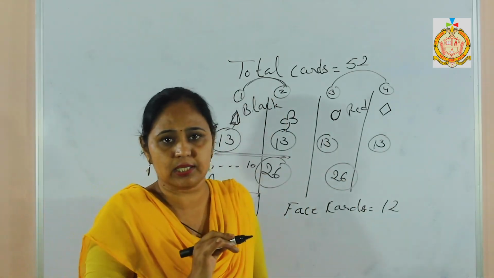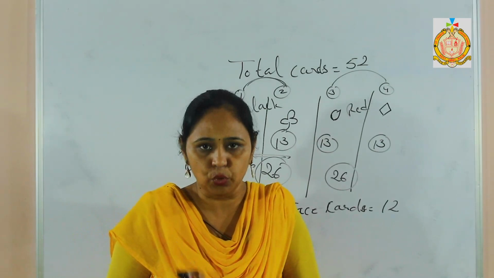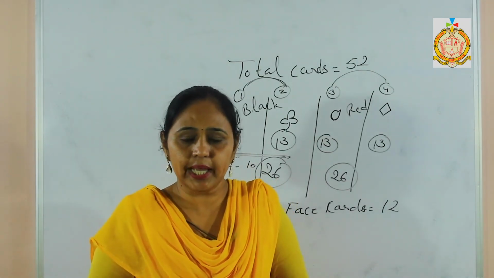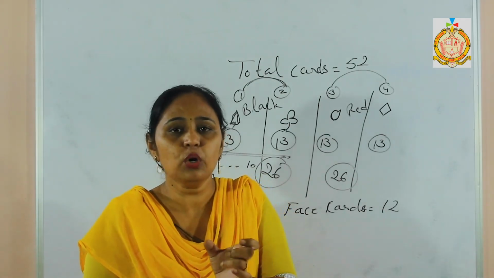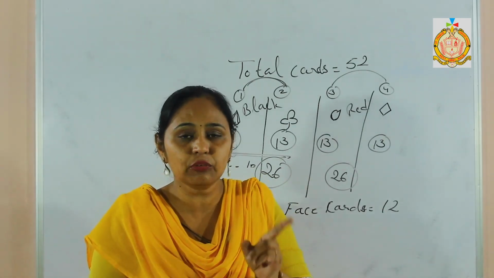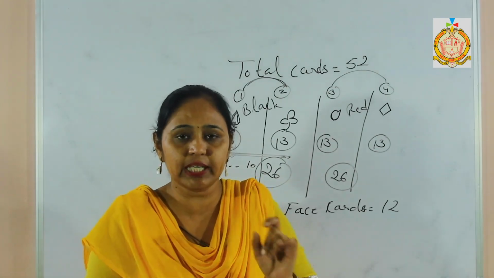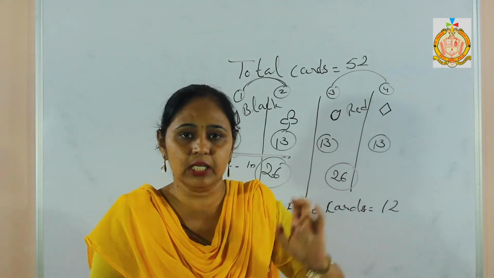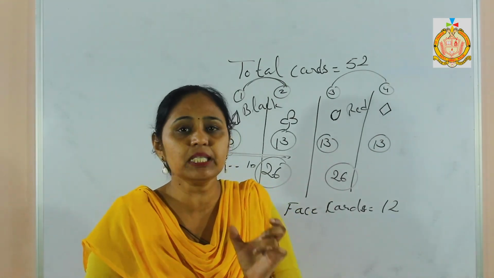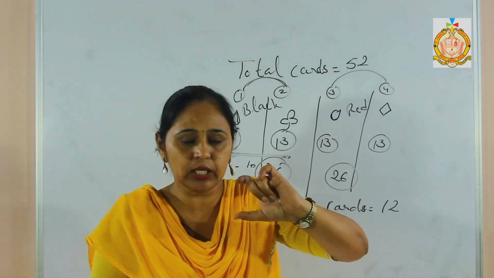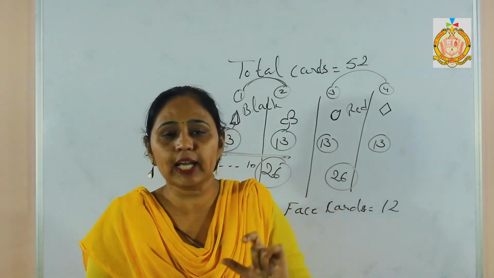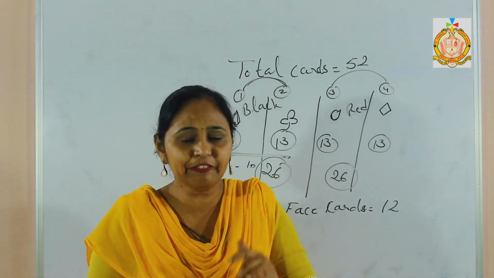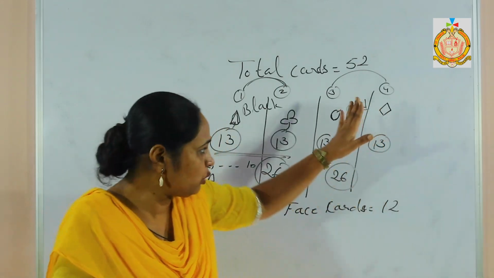We have to understand once again: 4 types are there, 2 types of black color, 2 types of red color, and each type has cards numbered from 1 to 10, and at the place of 1 there is an A, we say it ace card, and the other 3, king, queen and jack, are the face cards. Each type has 3 face cards, that means in the total set of these cards, 12 cards are face cards, because in the sums we have to know how many cards there are. If we know, then we can solve the sums. So that's why we have to learn it.